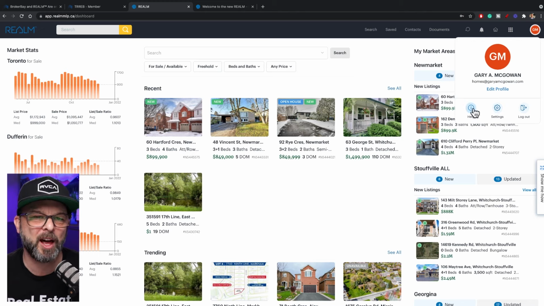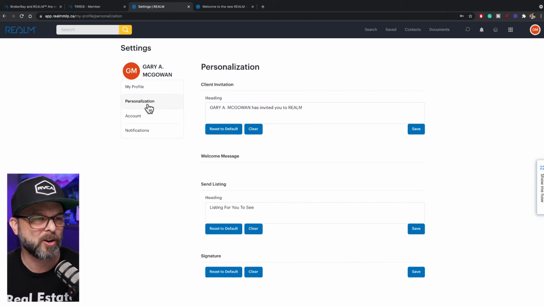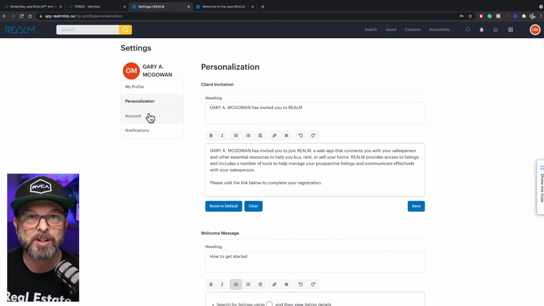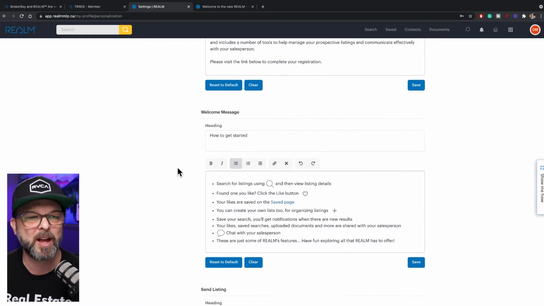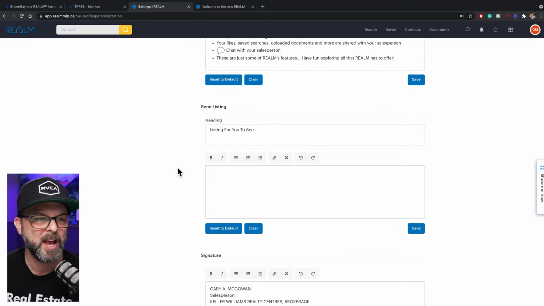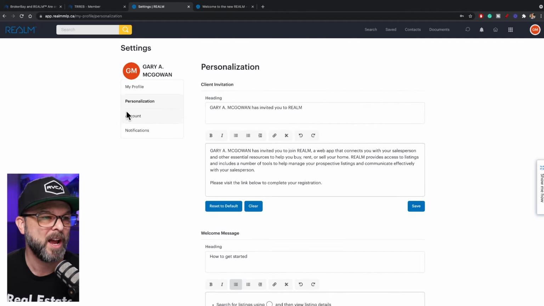And of course, you've got the help icon right here at any given time. So if I click edit my profile, I can confirm in here that everything is correct. And I can go and personalize the emails that go out. I don't know if you know this in Stratus, but you can do this in Stratus as well. And I haven't taken the time just yet to go personalize the emails as they go out to my clients, but you can certainly do that here. And I think this is important because this is what allows you to stand out from the crowd as well.